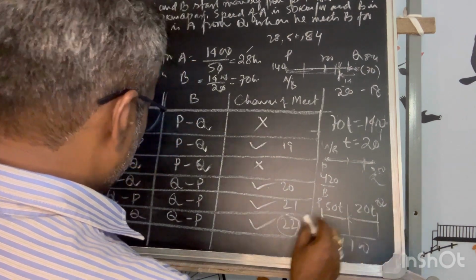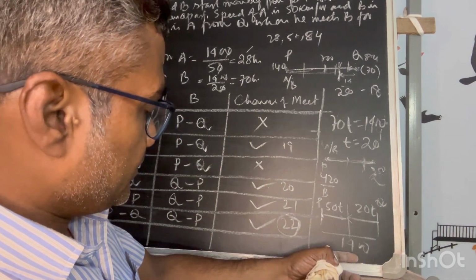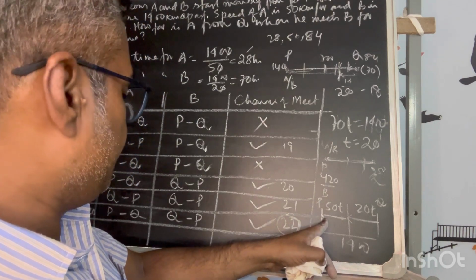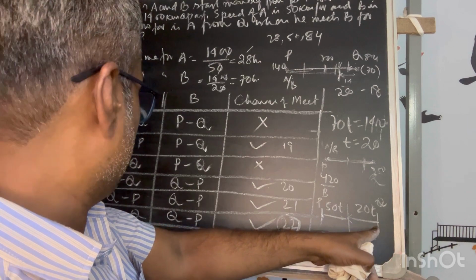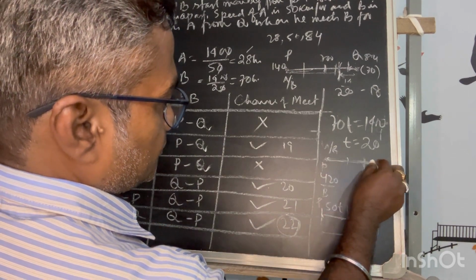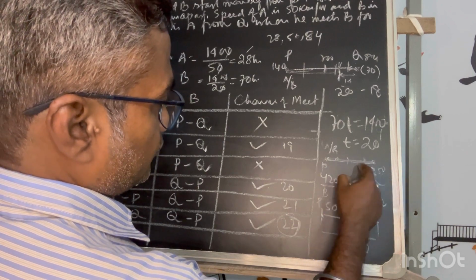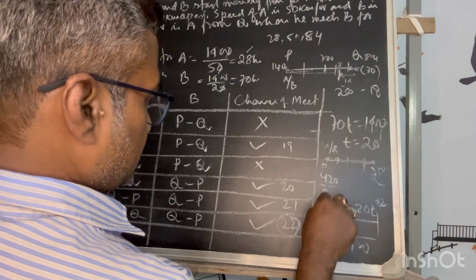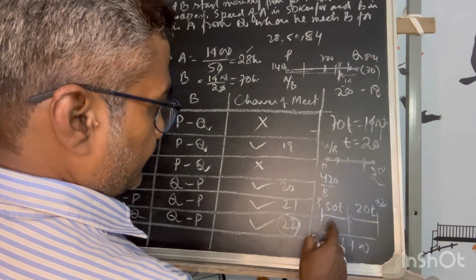So from Q, this 1400 is the distance. A is starting from P, B is starting from Q. Starting from Q, he has moved this much, and A has moved from P to Q this much.